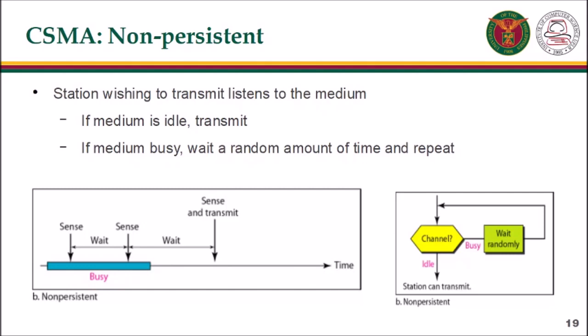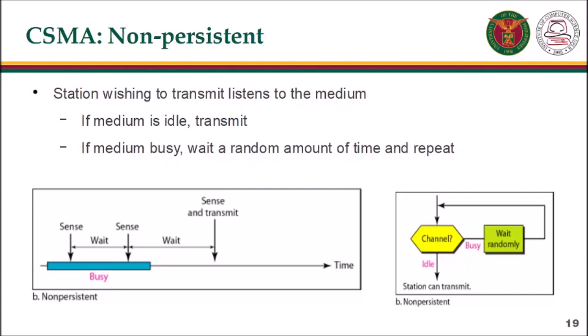In the non-persistent method, a station that has a frame to send senses the line. If the line is idle, it sends immediately. If the line is not idle, it waits a random amount of time and then senses the line again. The non-persistent approach reduces the chance of collision because it's unlikely that 2 or more stations will wait the same amount of time and retry to send simultaneously. However, this method reduces the efficiency of the network because the medium remains idle when there may be stations with frames to send.